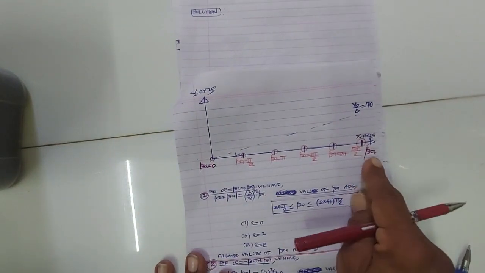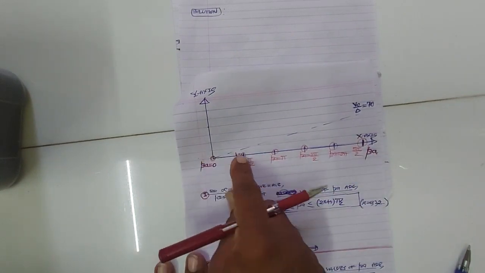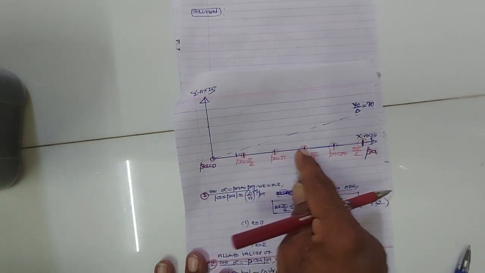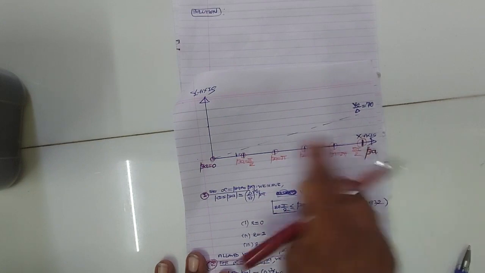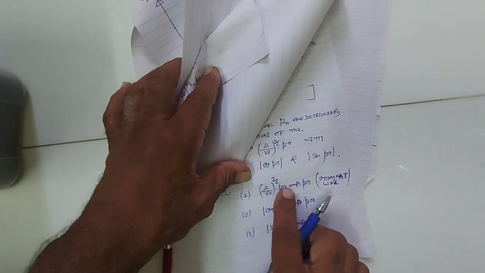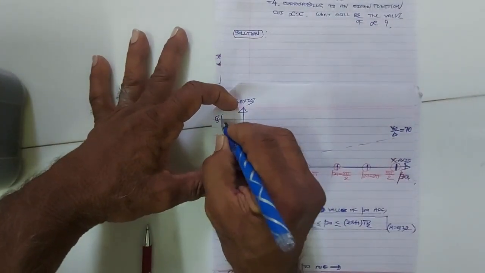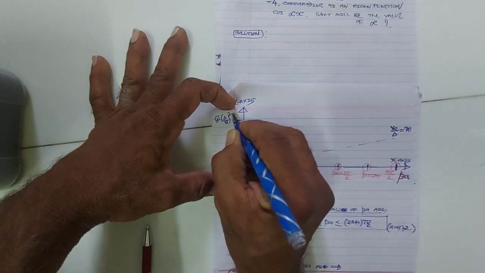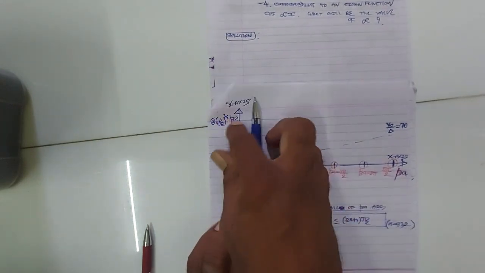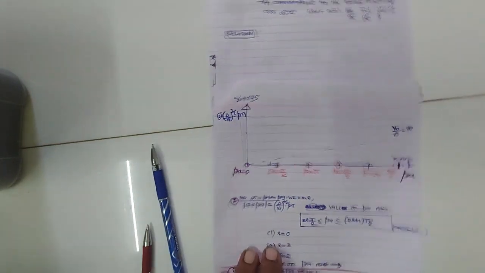So let us take different values of beta a along x-axis. At the origin beta a is 0. Here beta a is pi by 2. At this point beta a is pi. At this point beta a is 3 pi by 2. At this point beta a is 5 pi by 2. Along y-axis I plot the graph of del upon v0 raised to 1 by 2 into beta a. So along y-axis let us take del upon v0 raised to 1 by 2 into beta a, and x-axis I have different values of beta a, right?